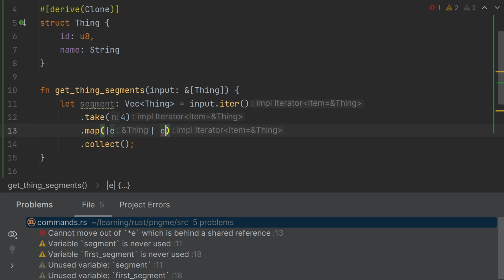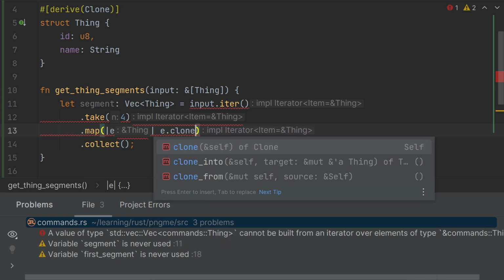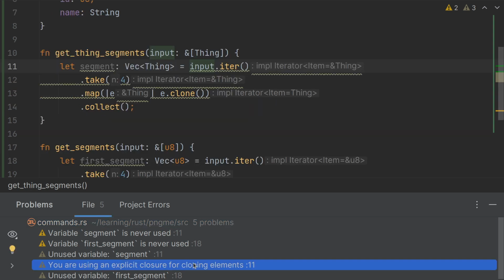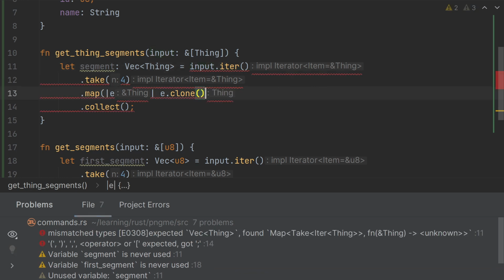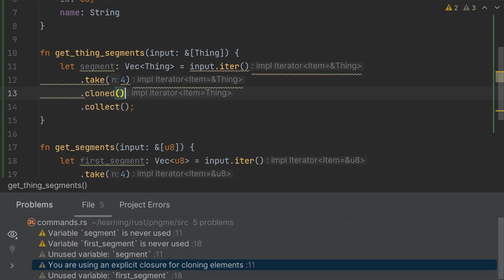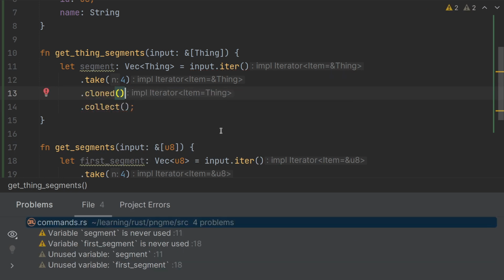To fix this, I can replace the dereference with a clone call, which will fix the compiler error, so this code is now correct, but I'm getting the same kind of error from the linter. We're using an explicit closure just to clone the elements. The adapter for this would be .cloned, which will make the iterator clone its elements.